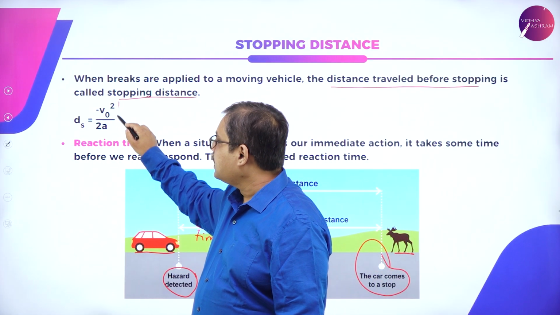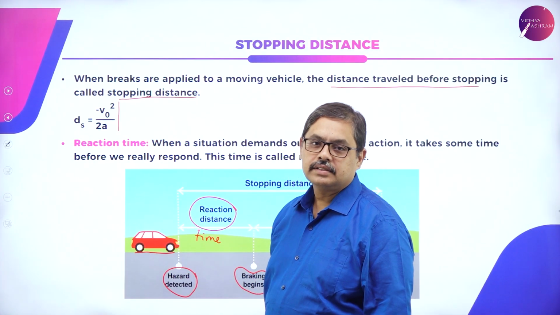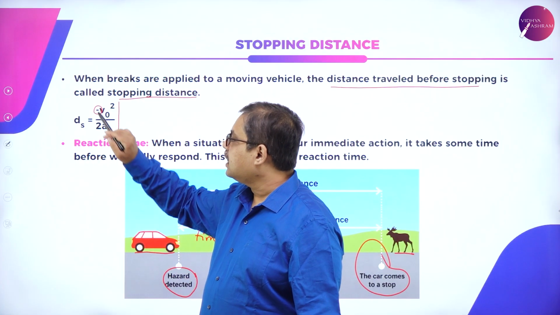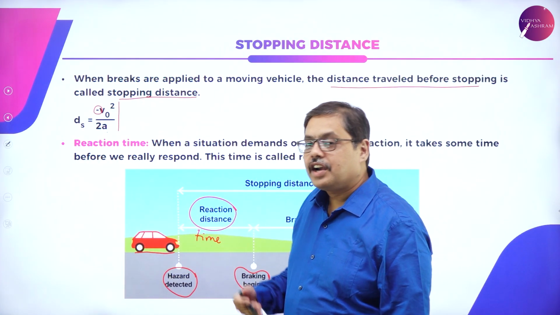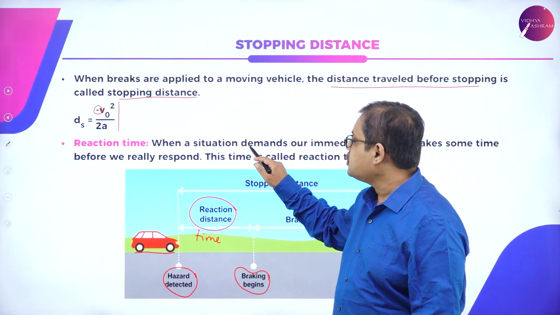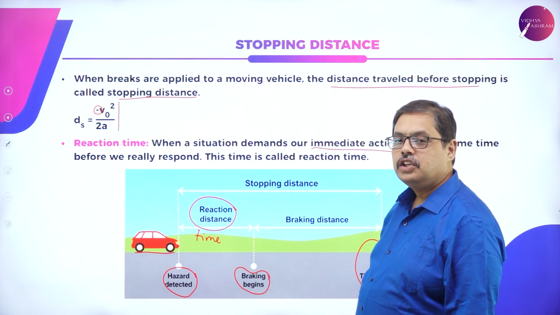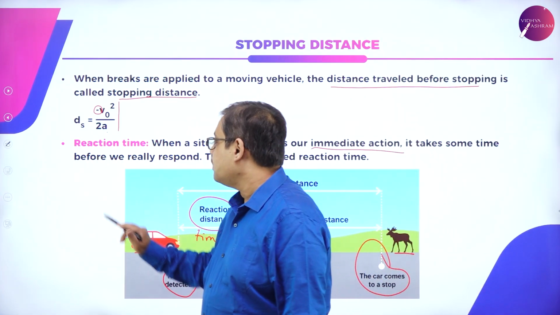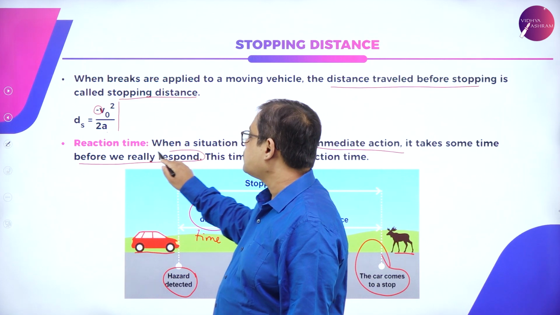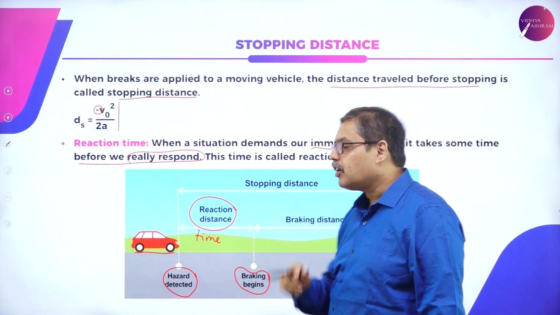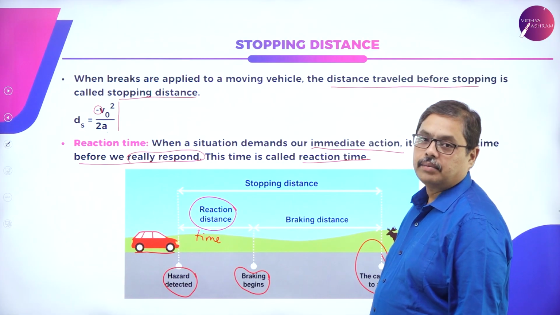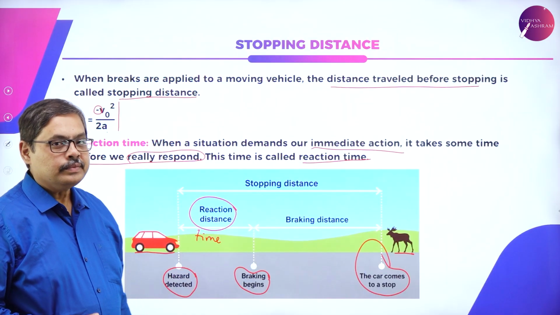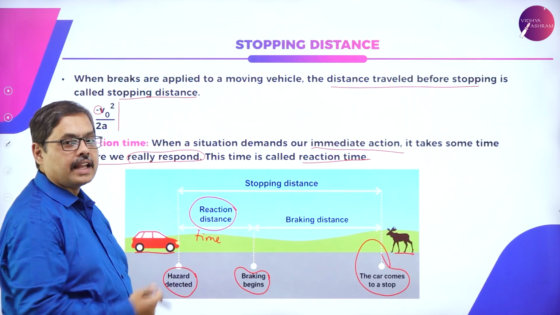It is given by minus v naught square by 2a. Initial velocity, the square of the initial velocity by twice the acceleration in the negative form. That is the distance. Now what is this reaction time? When a situation demands our immediate action, you need to act immediately. It takes some time, a split second, before you actually respond. That split second can be called reaction time. Depending on how quickly you respond, your reaction time can be smaller or larger. So that is regarding stopping distance and reaction time.